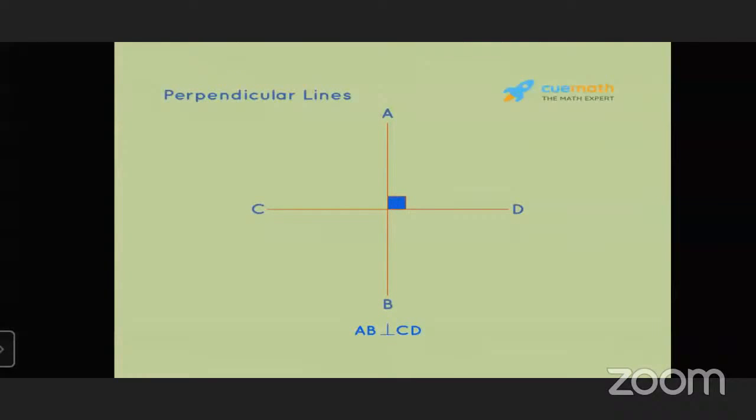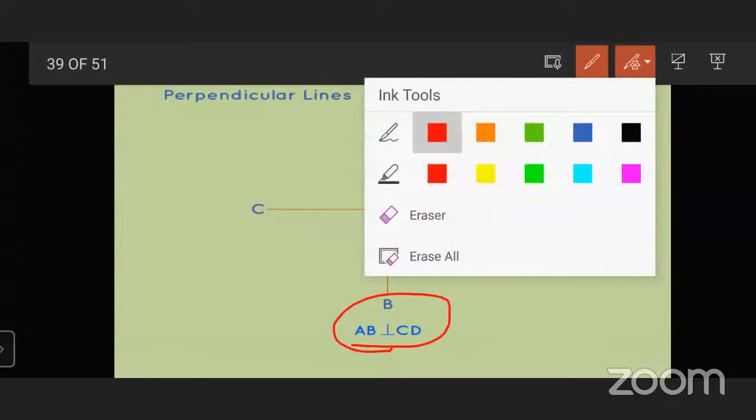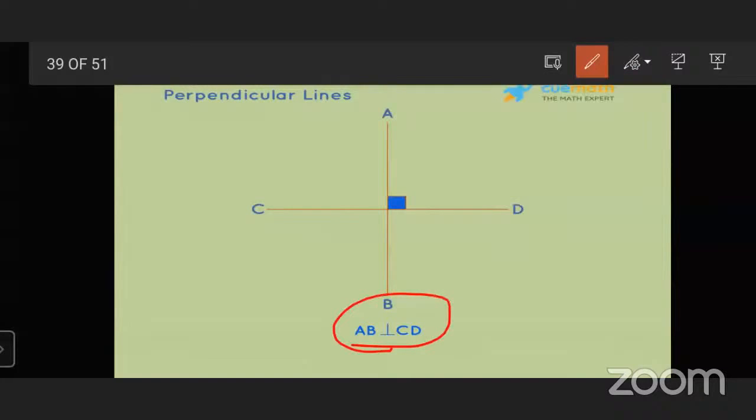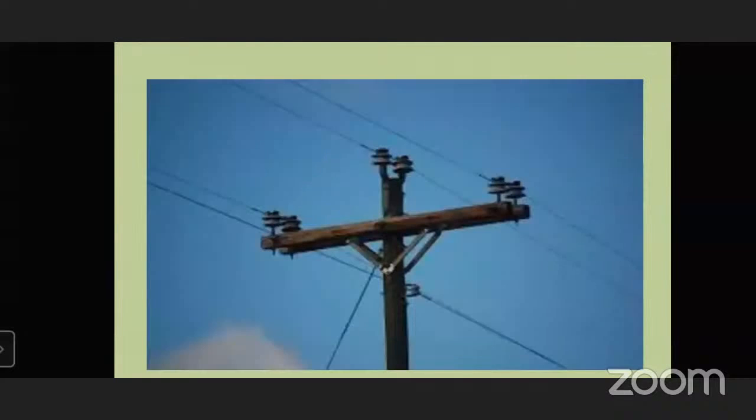You can see here an example of perpendicular lines: line AB and line CD. AB is perpendicular to CD. This is the sign of a perpendicular line. AB perpendicular to line CD.